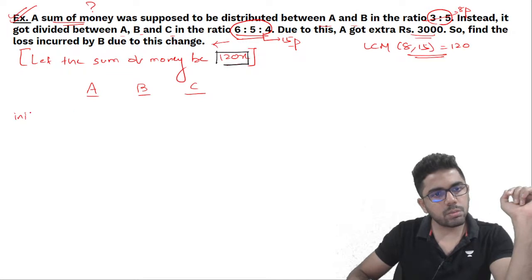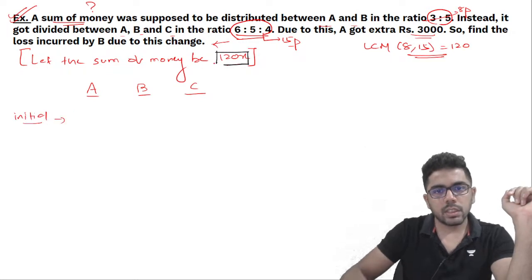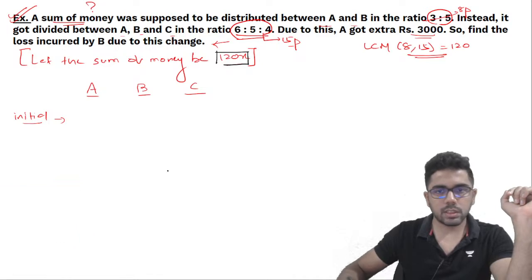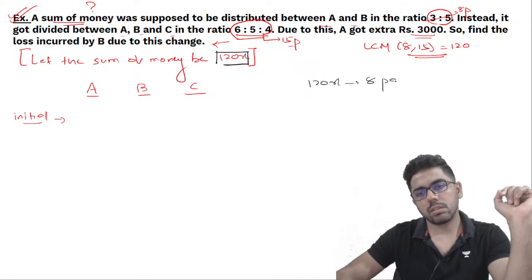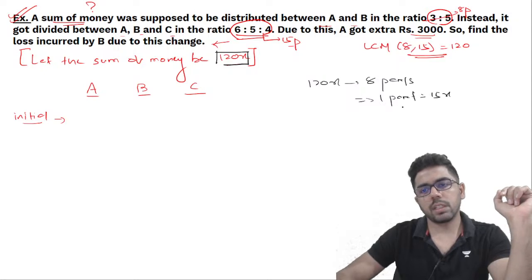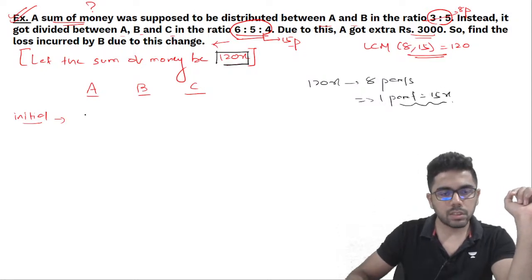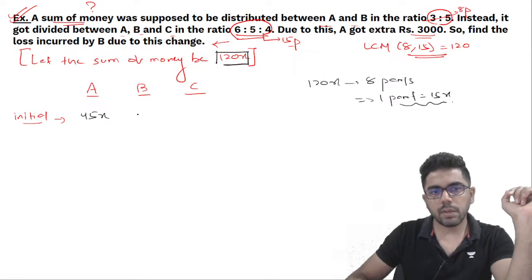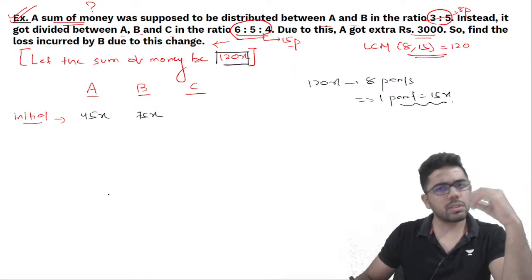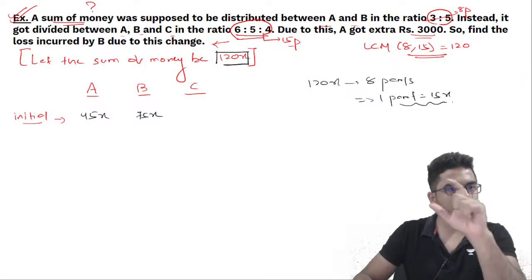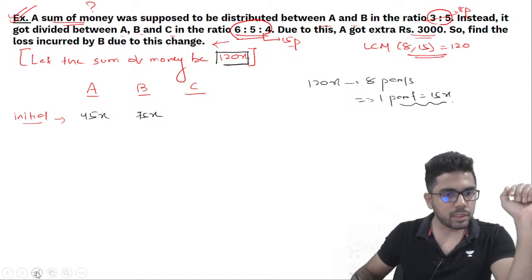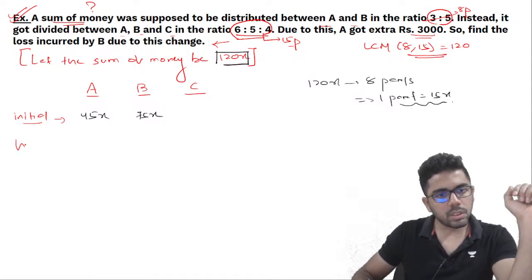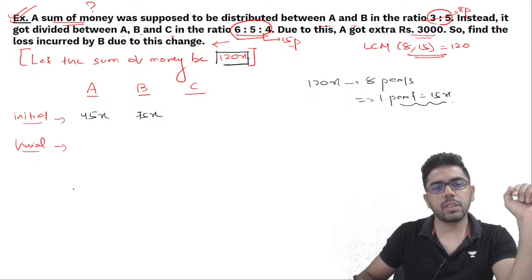So the initial distribution was supposed to be this: the total 120x was supposed to be divided into 8 parts. This implies one part was supposed to be 15x, out of which A will get 3 parts, that is 45x, and B will get 5 parts, that is 75x. This is what was supposed to happen. The first sentence: a sum of money was supposed to be distributed between A and B in the ratio 3:5. But what happened is, the final distribution, rather than 45:75, became something like this.